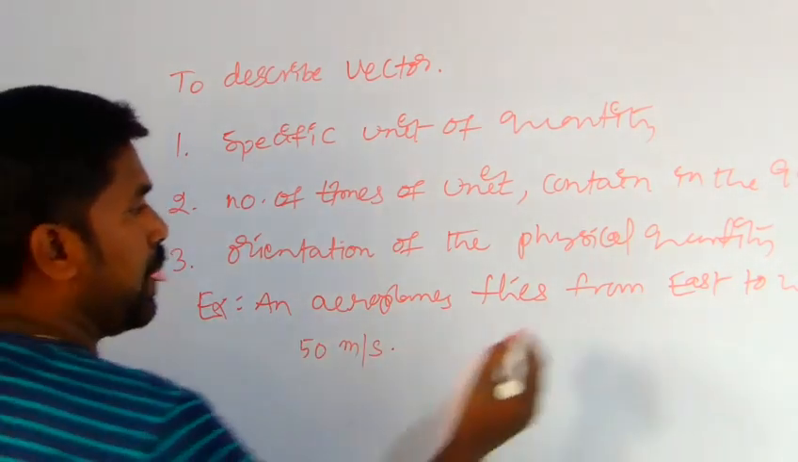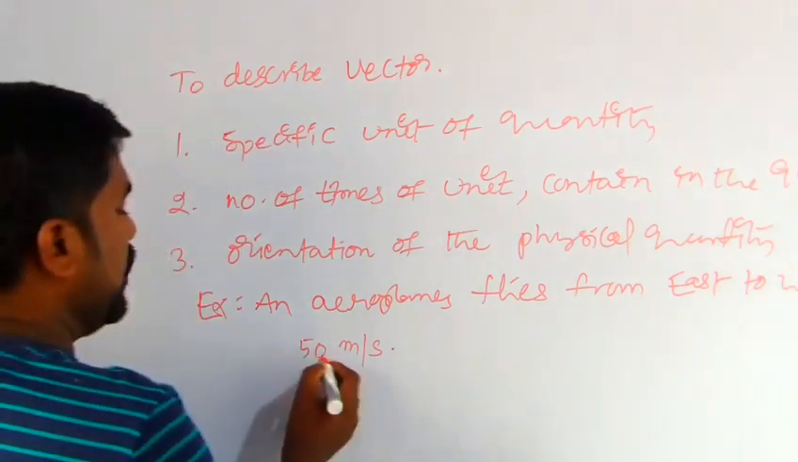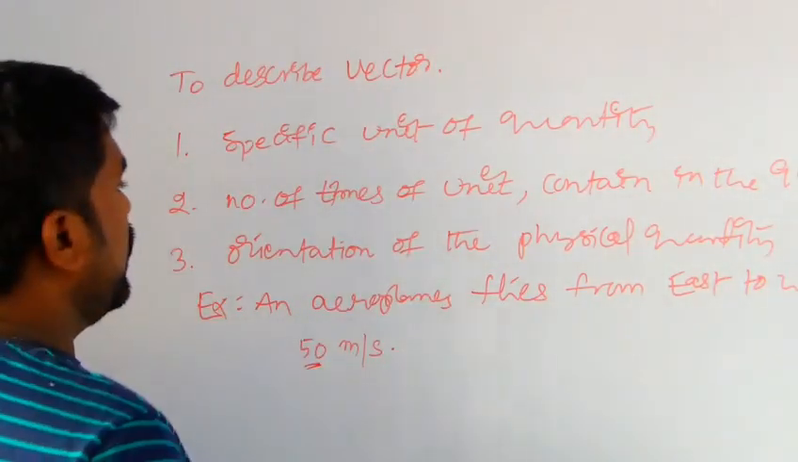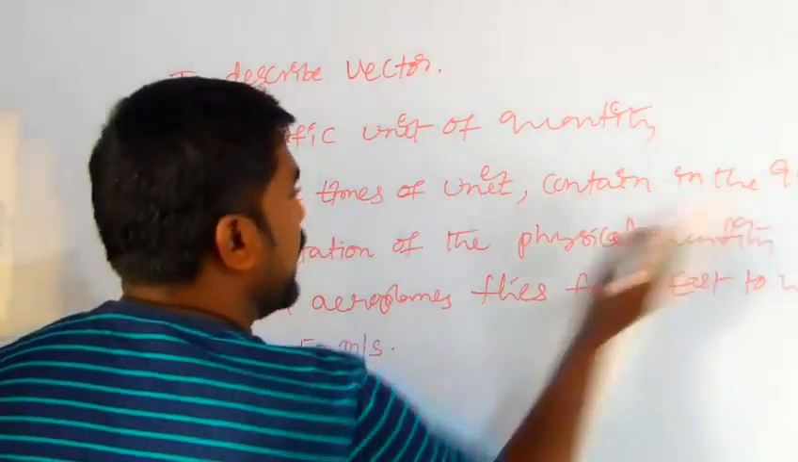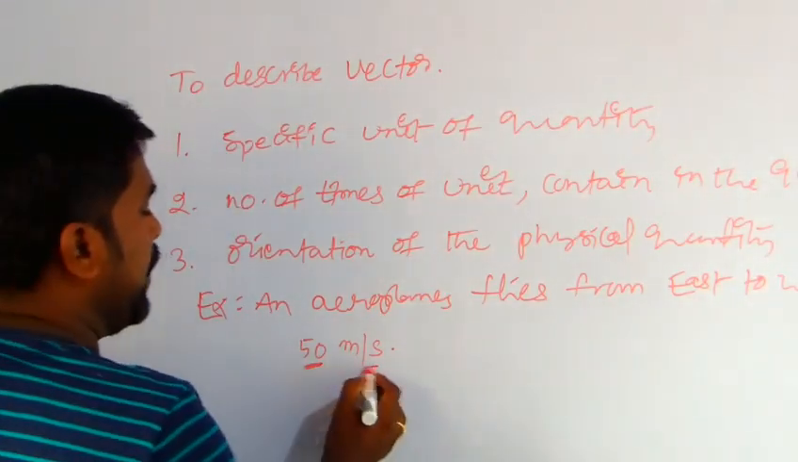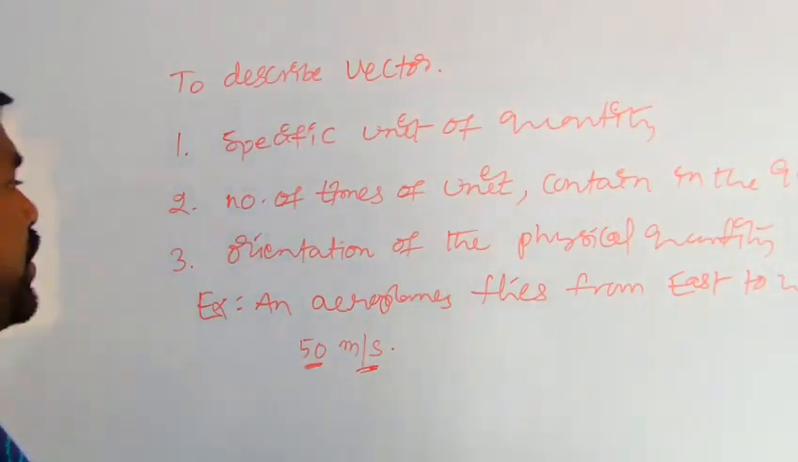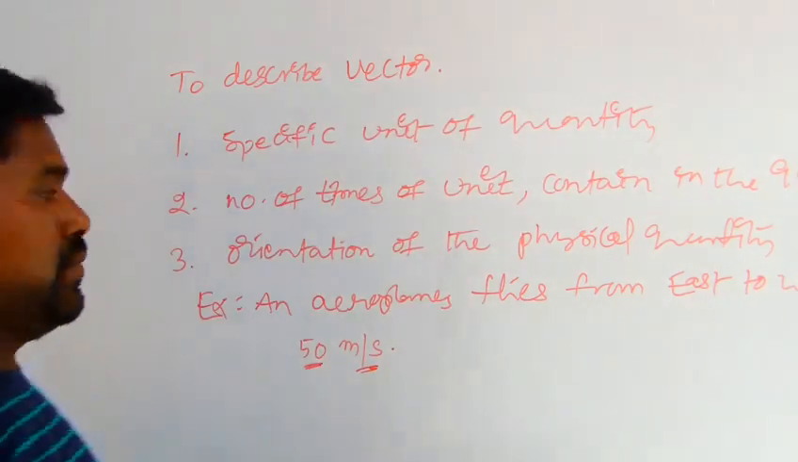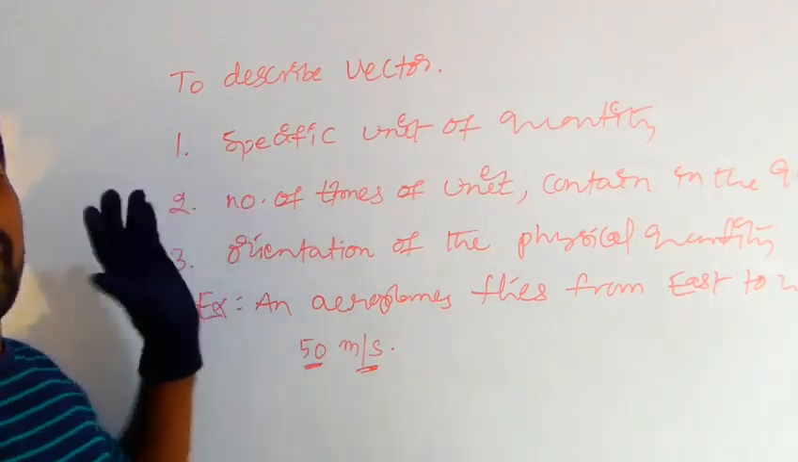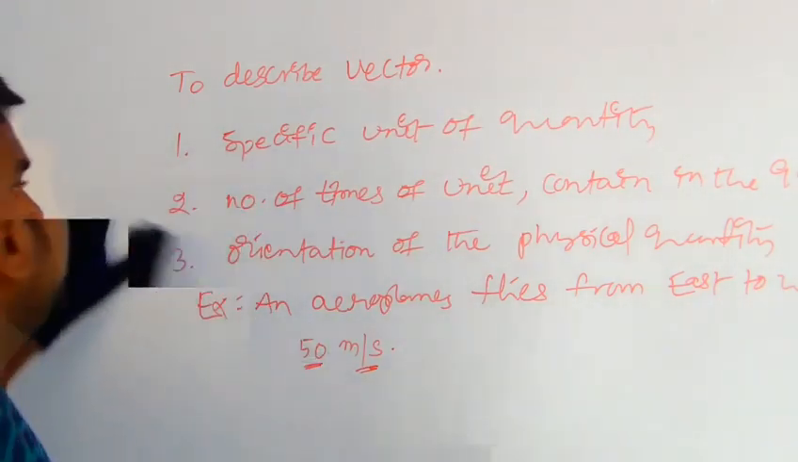So here, east to west is the direction, and 50 is the magnitude. The magnitude is the number of times the unit is contained in the quantity, and meter per second is the unit of the specific quantity. So these are the requirements to describe vectors.